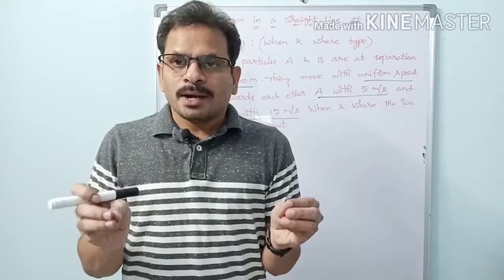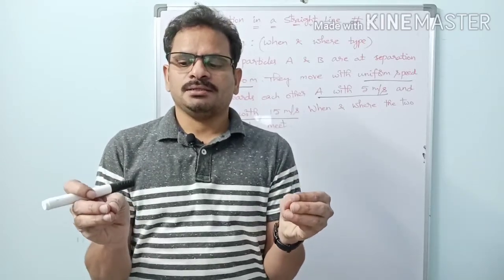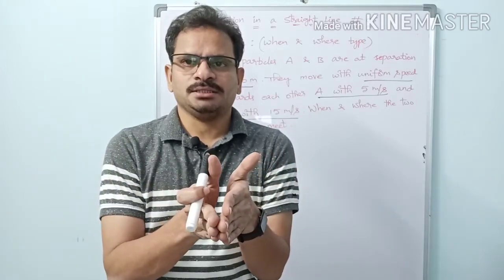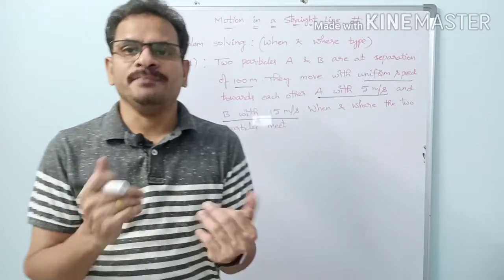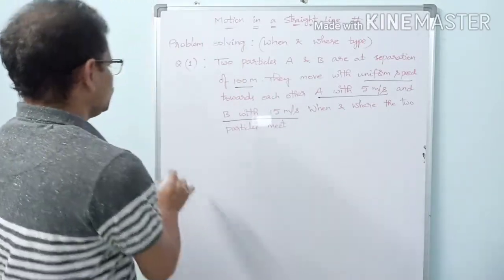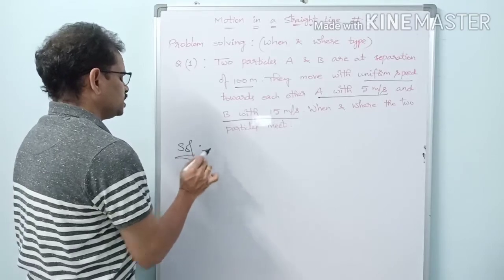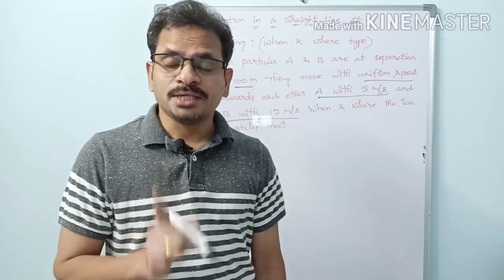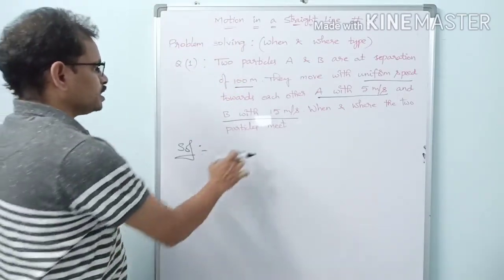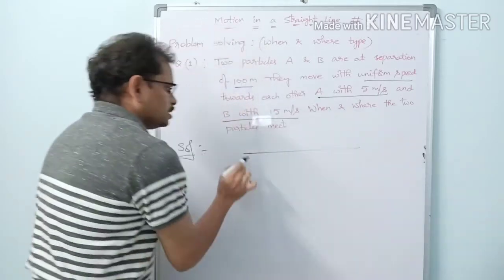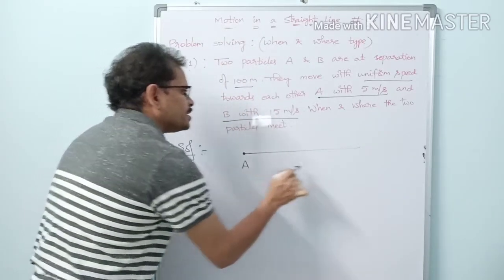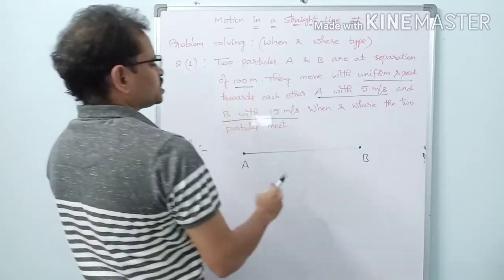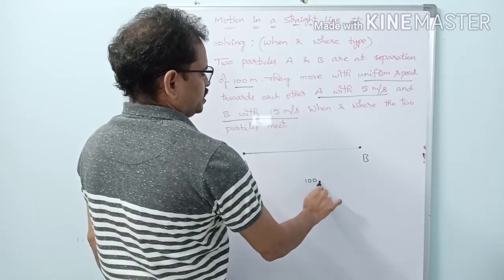Two particles are at some distance of separation here. They are moving with constant speeds and they are moving on the same line towards each other. So when do they meet and where do they meet, that is the question. Now let us solve this one. While solving problems in motion in a straight line, always try to draw the diagram. Let us draw the diagram here. Let us consider A here, and B here. What is given? The distance of separation is 100 meters.